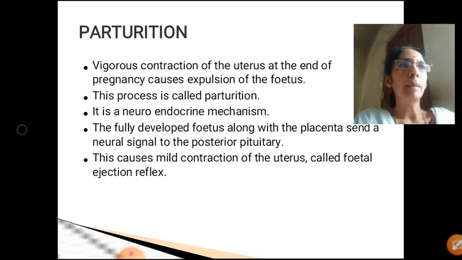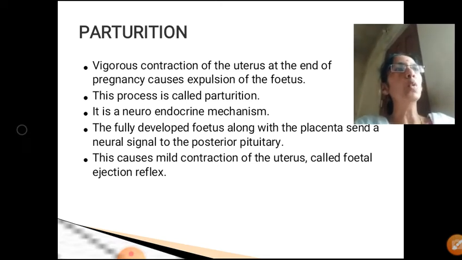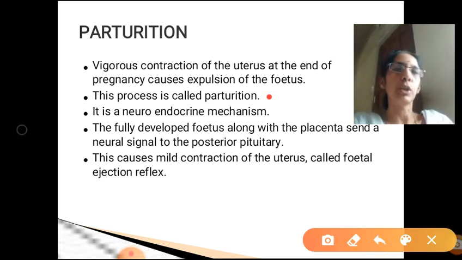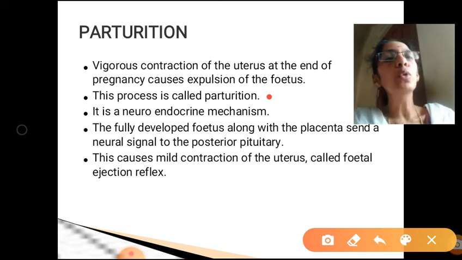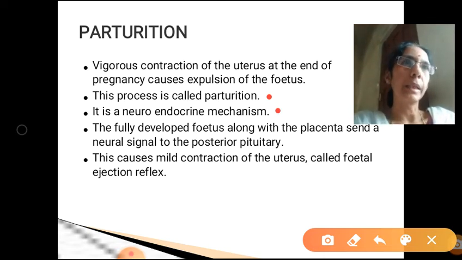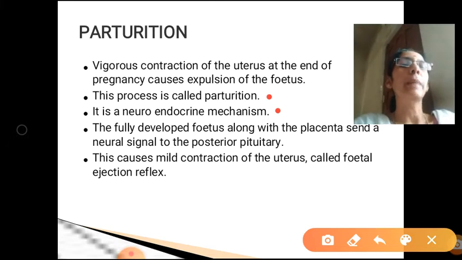You know that the middle layer is called myometrium, made up of muscle that undergoes contraction during parturition. So at the end of the gestation period, a vigorous or a wild or a strong contraction of the uterus results in the expulsion of the fetus out of the womb. That process is called as parturition. But this parturition is a neuroendocrine mechanism.